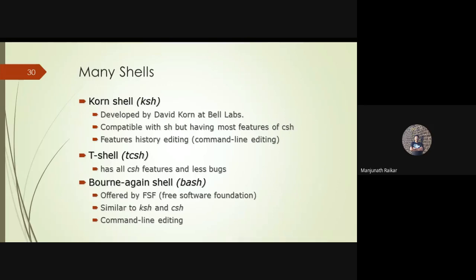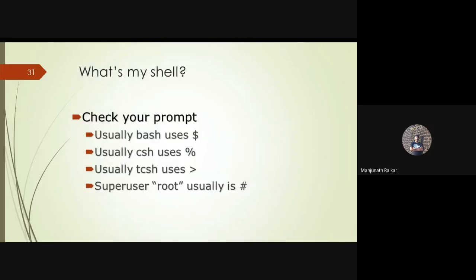Clear? So, have you observed most of the current Linux flavors have a dollar prompt? The dollar prompt indicates it is a bash shell. Usually, bash uses the dollar prompt. Before typing the command, we observed the dollar prompt blinking in the beginning.